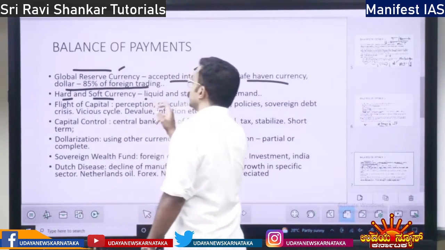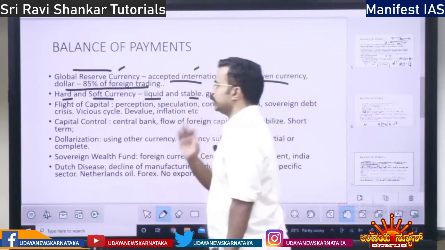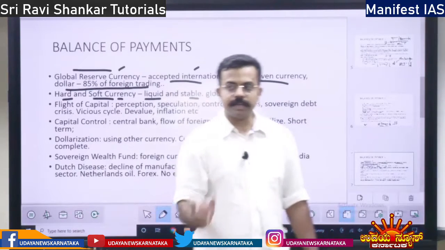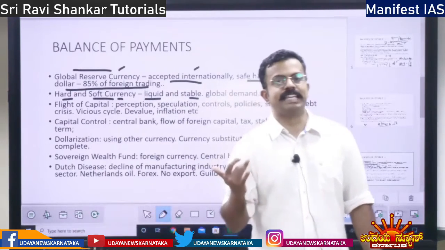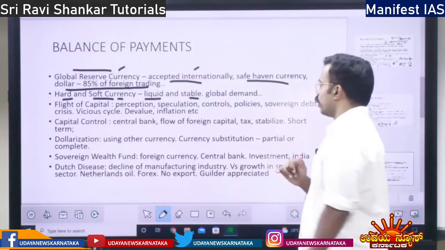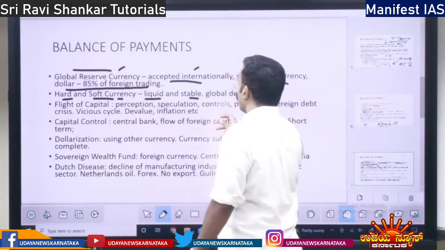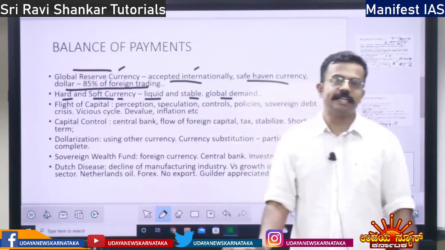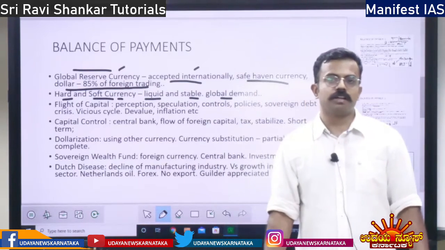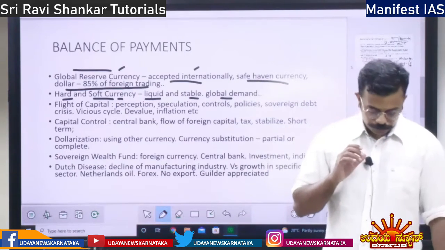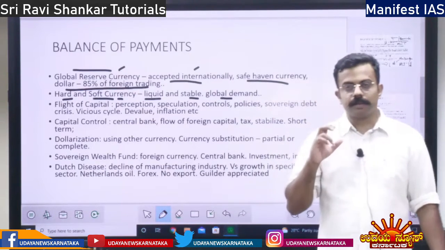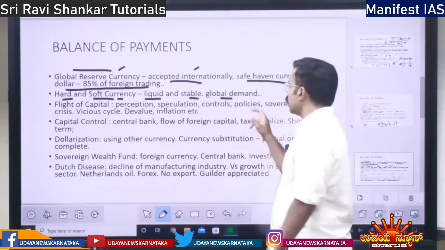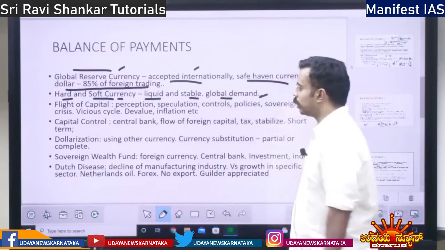The currency I told you which has a lot of liquidity and is stable is hard currency. The opposite, a currency which is not liquid, has very little supply and is unstable, is soft currency. For hard currency there is a lot of global demand, because it doesn't change frequently and there is a lot of money available. So for currencies like the dollar and the pound, there is a lot of demand globally.